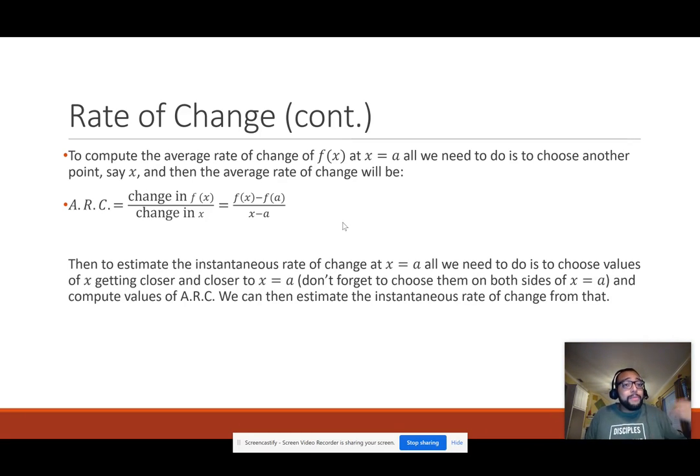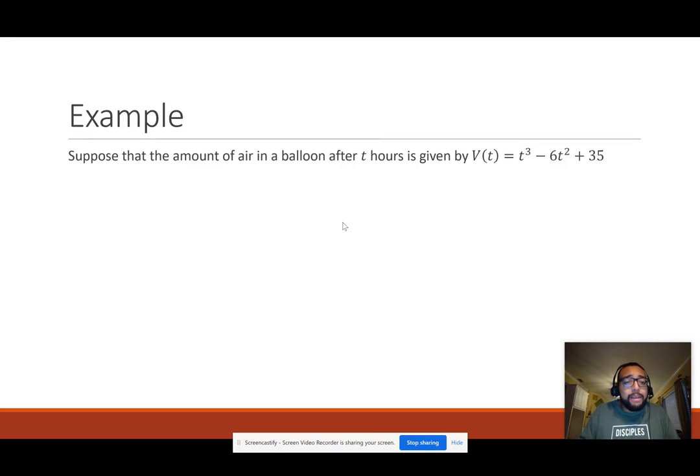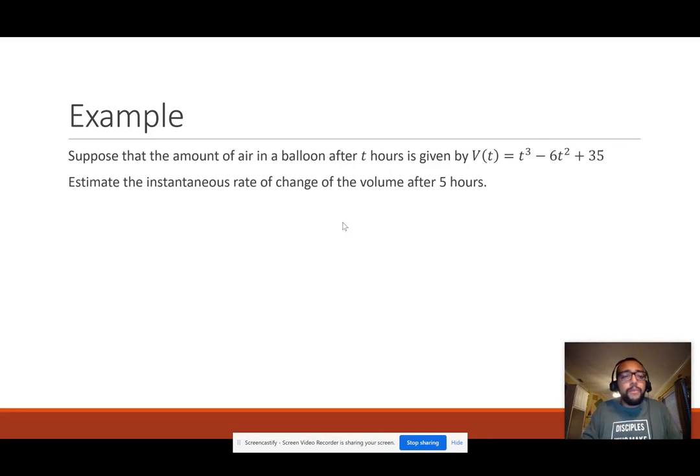Now, to estimate the instantaneous rate of change, we're going to do the same thing like we did last time. We're going to take values on either side of x equals a, being just some number, and see what they are coming into. In this case, we have an example of air in a balloon after t hours. So v of t is t cubed minus 6t squared plus 35. And we need to estimate the instantaneous rate of change of the volume after 5 hours. This question is different, I don't really give too many units, it's just kind of a broad example.